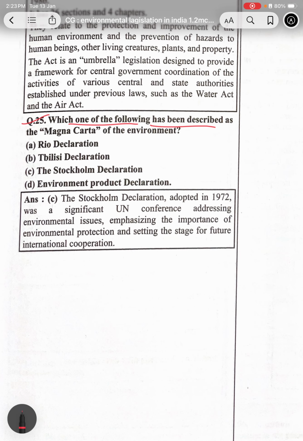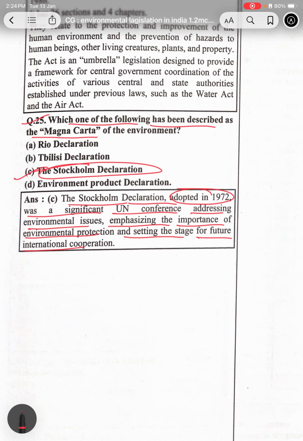Which of the following has been described as the Magna Carta? The Stockholm Declaration. The Stockholm Declaration was adopted in 1972 at a significant UN conference addressing ecosystem issues, emphasizing the importance of environmental protection and setting the stage for initial cooperation.